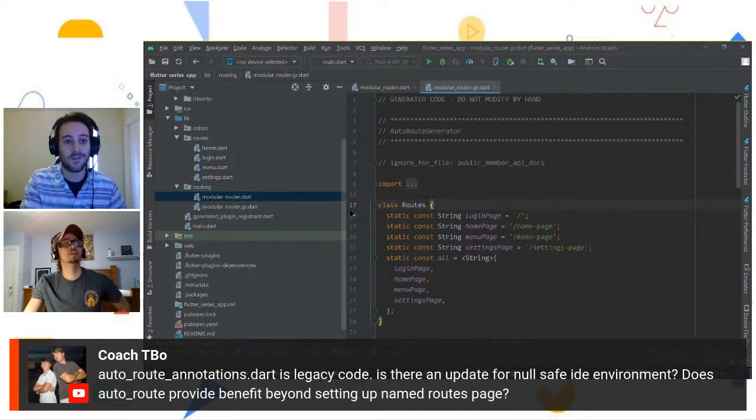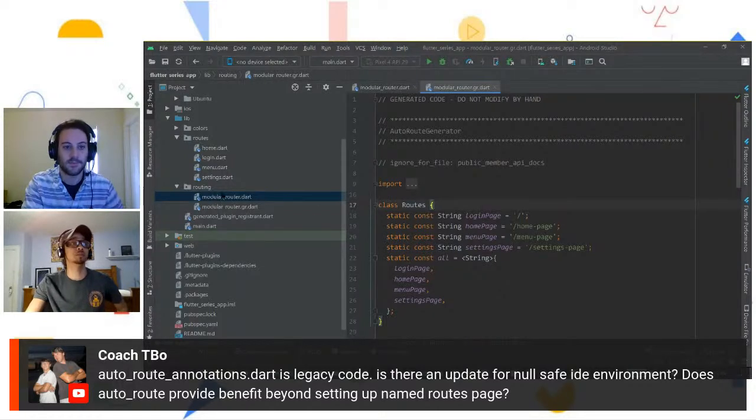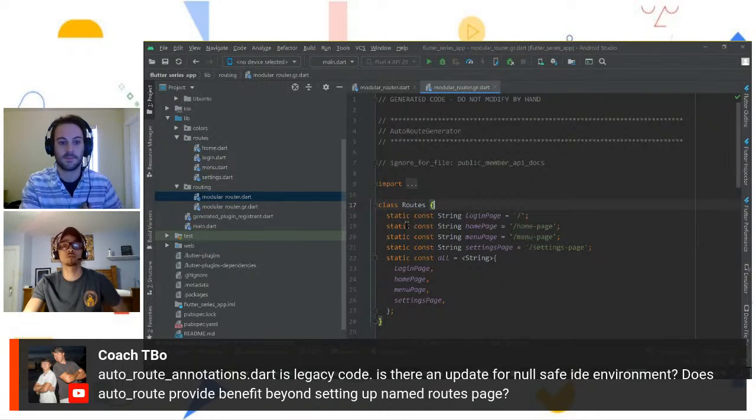Benefit beyond setting up. Yeah, okay, so the benefit, like I said, the other benefit of simply having named routes would be to make passing information, passing arguments from one route to another, easier, as well as the boilerplate issues, like we said, not having multiple methods in a bunch of different places. You can just keep them in the auto route feature.